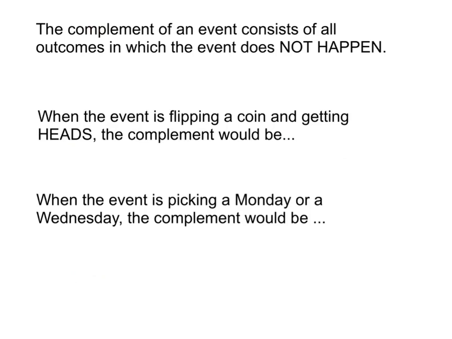So here's our formal definition for a complement. The complement of an event consists of all outcomes in which the event does not happen. Because we had that example: if it's raining, then the complement is not raining. The complement is when the event doesn't happen. So here's two examples. When the event is flipping a coin and getting heads, the complement would be, well, let's think about that. If we're not getting heads, then we must be getting tails. Not heads is the same thing as saying tails.